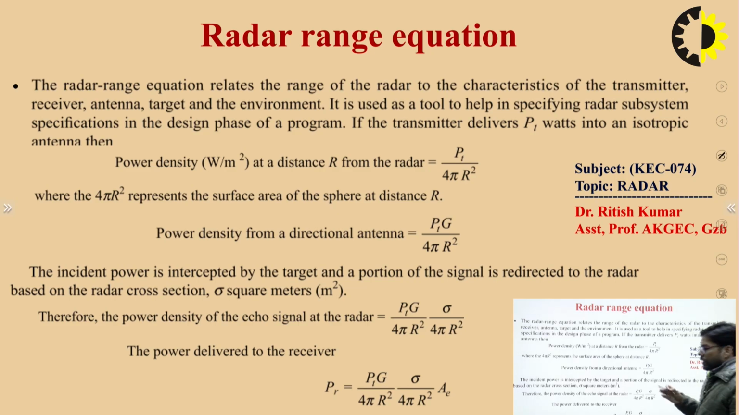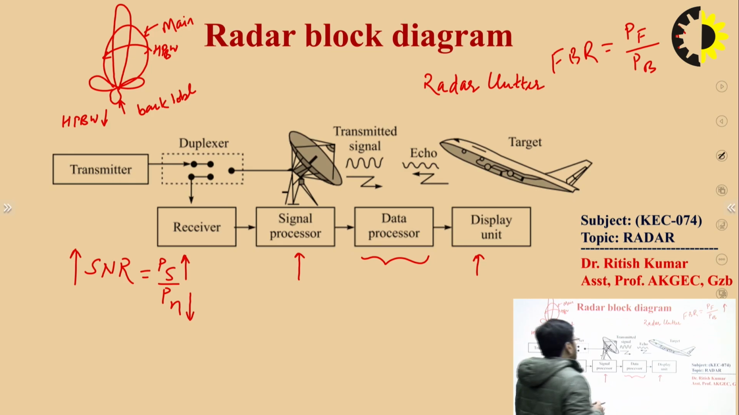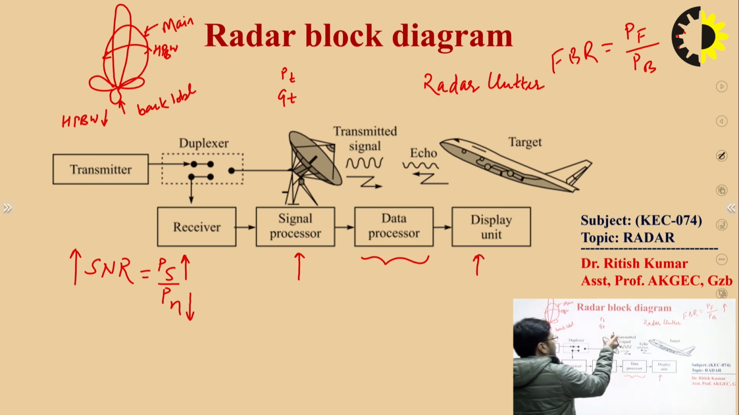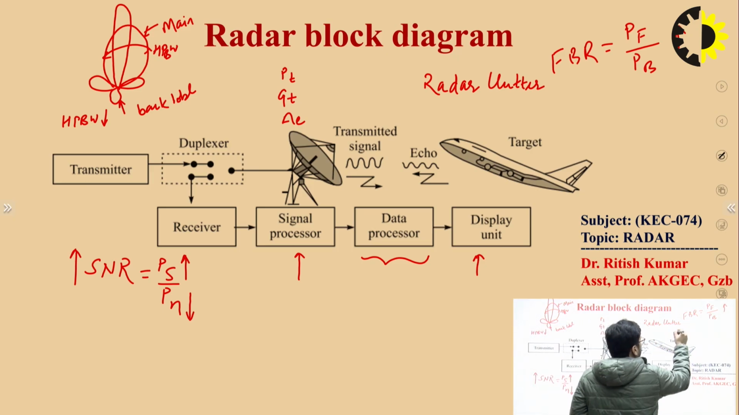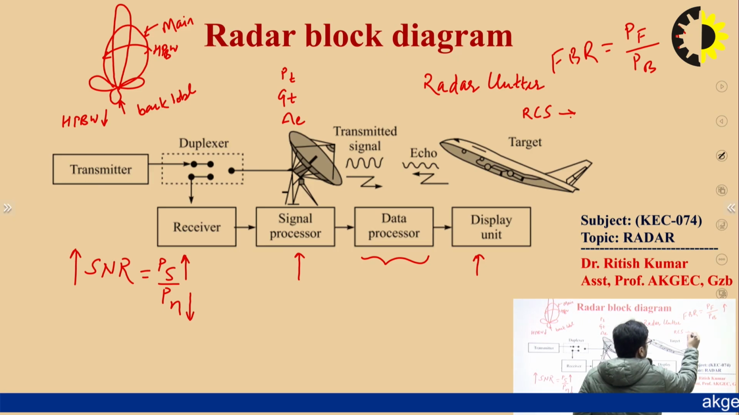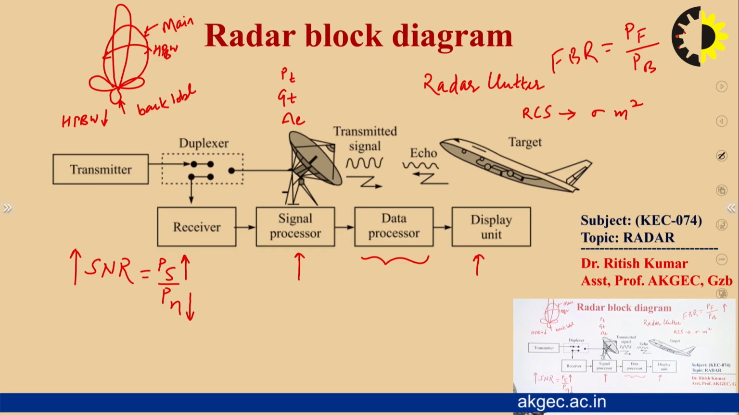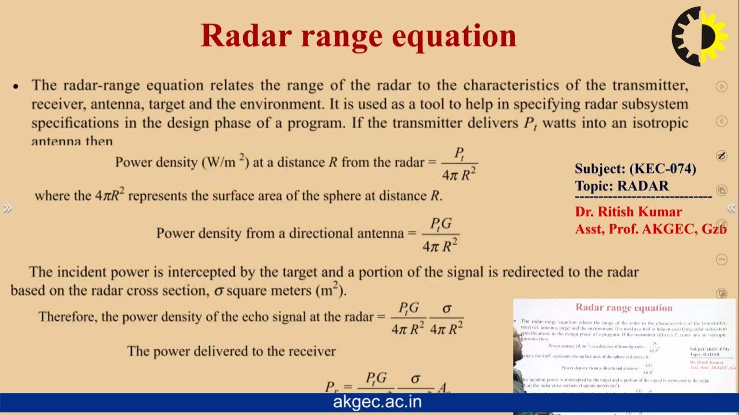So first you need to understand how we can find the radar range equation. I can explain it with the help of this diagram. Suppose this is a transmitter antenna and it has transmitter power PT and gain GT, and it has some effective aperture area A. This target has some radar cross section area, specified with sigma meter square. These are the properties we have for the transmitting antenna and the radar cross section area.